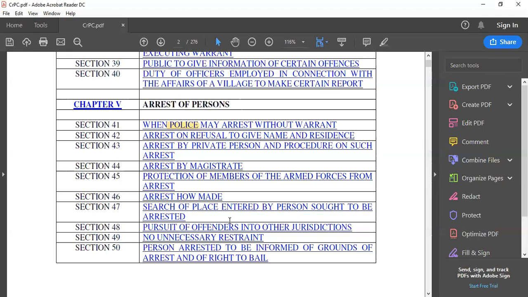Under the CrPC, we have discussed it with reference to flow charts. We've discussed it with reference to stages. So please go back and check out our video on it. You'll find it on our YouTube channel. So with the functionary of police, we find the CrPC presupposing that yes, police exist, and only the code has to arm them with certain powers, which are given under chapter 5 and other provisions as well.